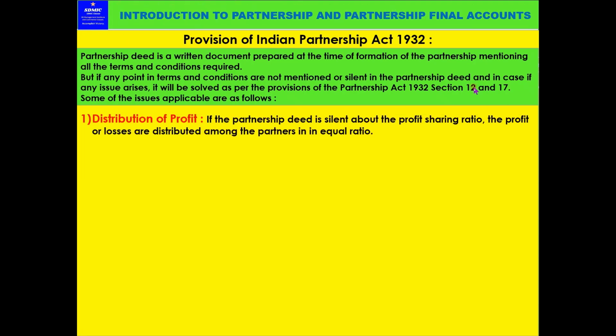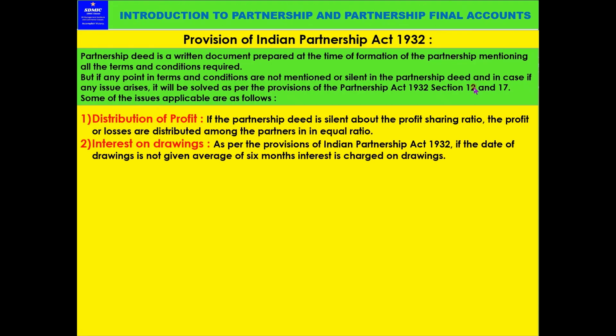Distribution of profit, I have already explained, again it is a repetition. If the partnership deed is silent about the sharing of profit ratio, the profit or losses are distributed among the partners in equal ratio. This is very important, questions will also come from this, okay. If the partnership deed is silent about the profit sharing ratio, the profit and losses are shared equally among the partners.